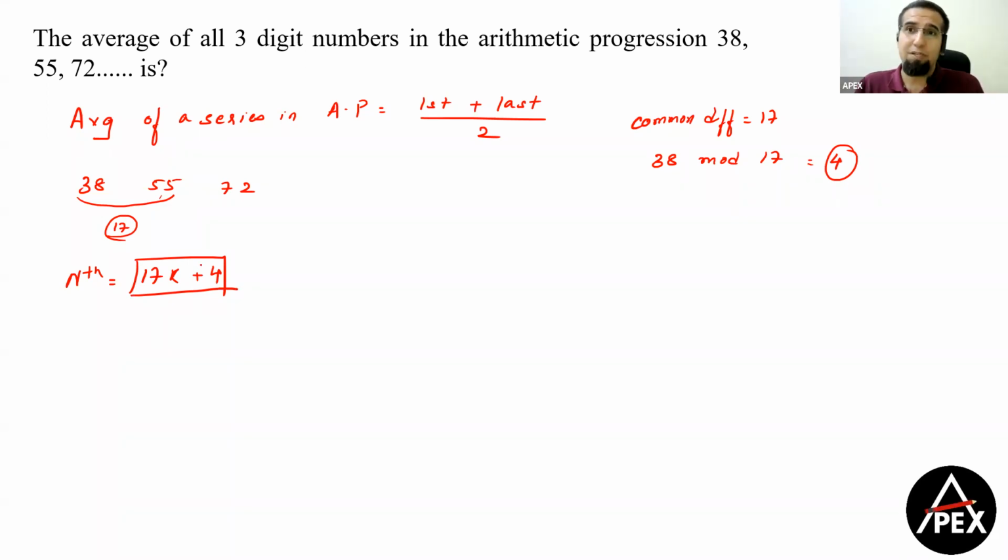Now the job is pretty simple. 17 into 5 is 85. 17 into 6 is 102. That's the smallest 3-digit number we know. So 17 into 6 plus 4. That means the smallest 3-digit number in this arithmetic progression will be 106. And then finally, what we can do, we can divide 1000 by 17. If you want, you can use a calculator also. Clear?